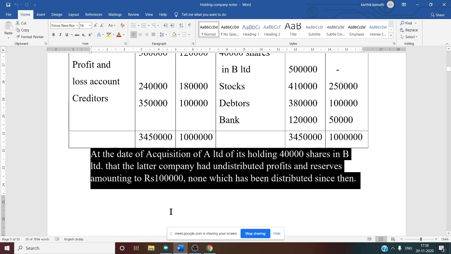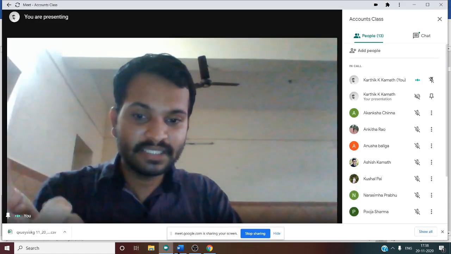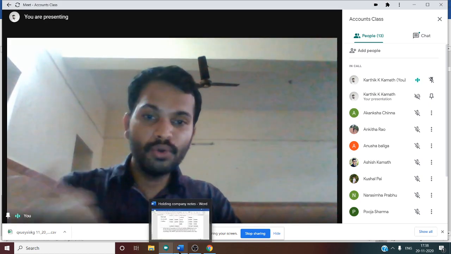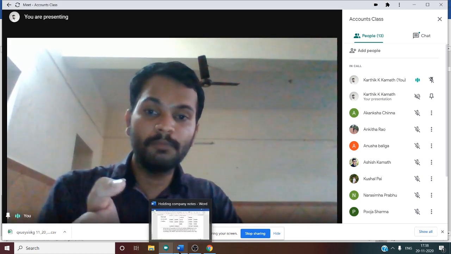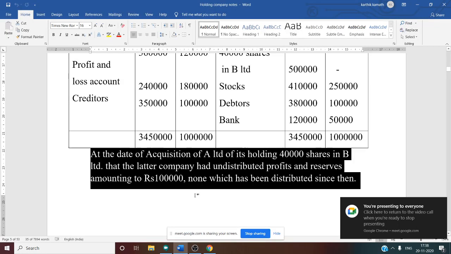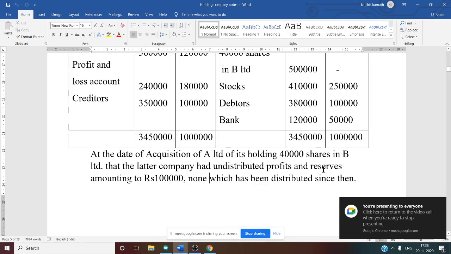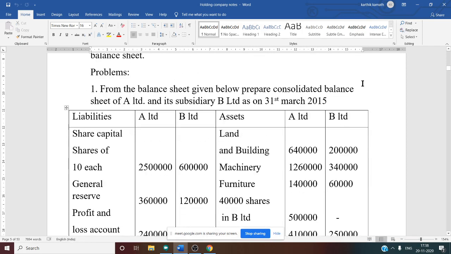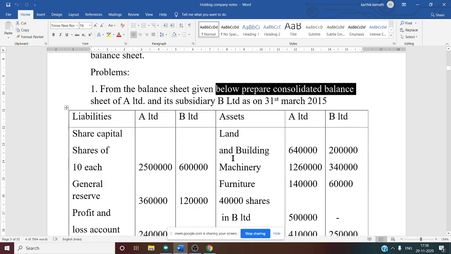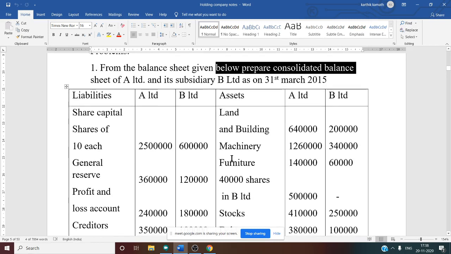So in this 1 lakh, what happens? You can get either pre-acquisition reserve or pre-acquisition profit. Only this much adjustment is given, and you are required to do the consolidated balance sheet. So after seeing this problem,